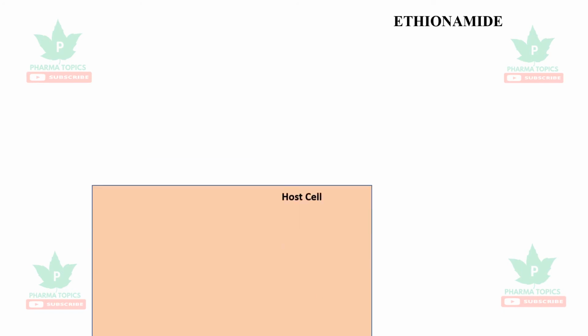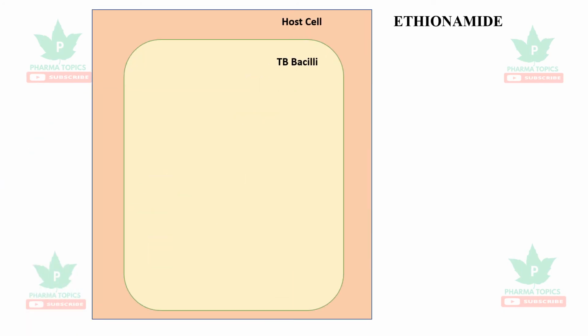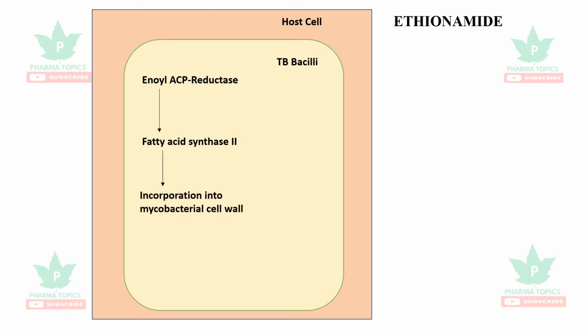The next drug is ethionamide. When ethionamide enters into the cells, there are two enzymes, enol ACP reductase and fatty acid synthase 2, whose substrates are incorporated into the mycobacterial cell wall, which is essential for maintaining the integrity of the mycobacterial cell wall.